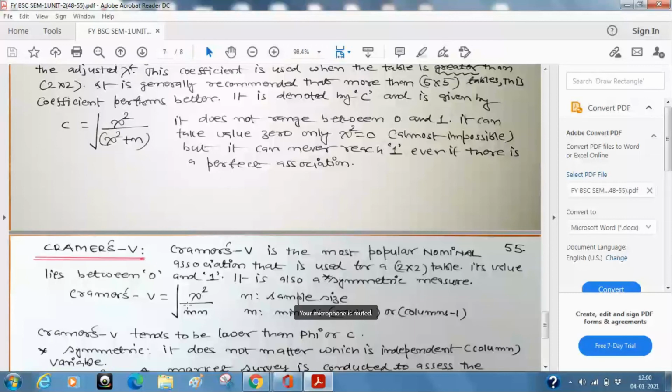See, how do you define phi? Phi is just chi square by n. That's it. C was chi square upon chi square plus n. So if you add something, it is not going to differ much. But 3 plus 2 is 5, but 3 into 2 is 6. 4 plus 3 is 7, but 4 into 3 is 12. In that sense, the denominator becomes larger. And if the denominator is larger, this will be smaller. And in that sense, it is said that Cramer's V tends to be lower than phi or C.